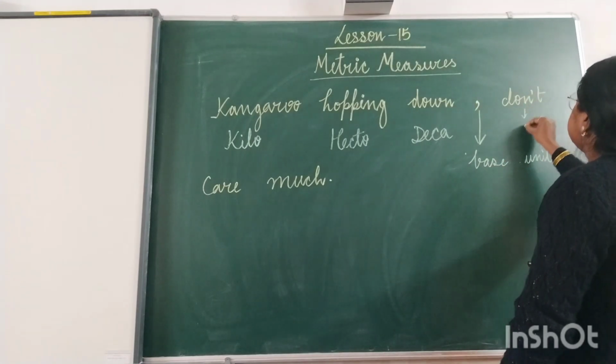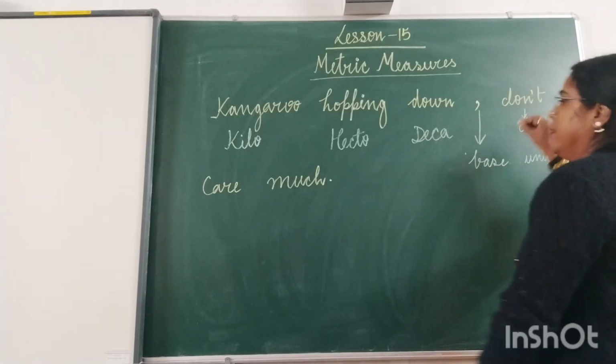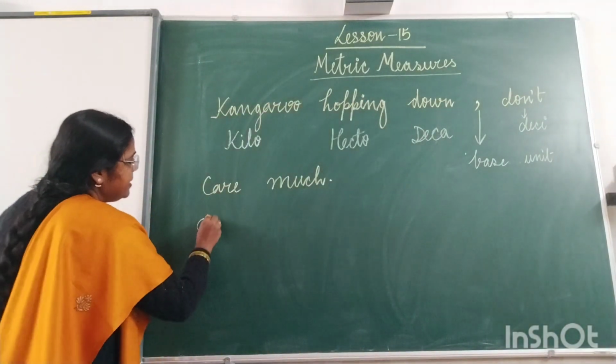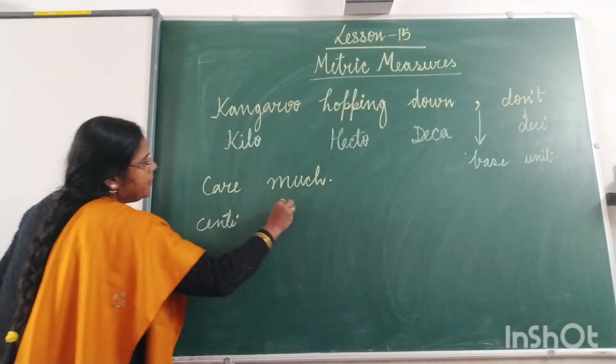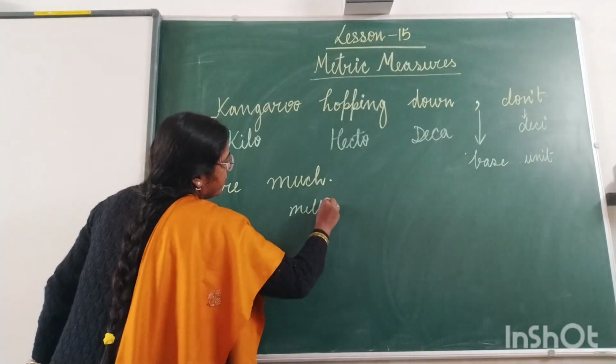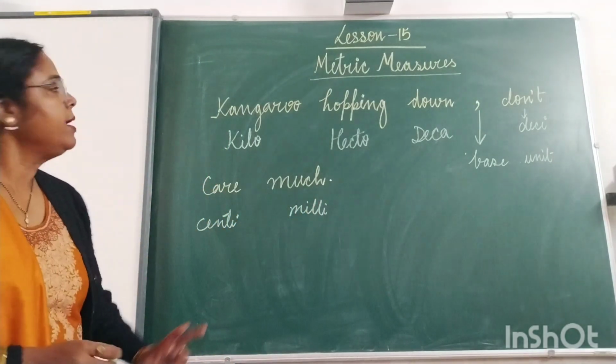Don't stands for deci, Care for centi, Much for milli, and that's all.